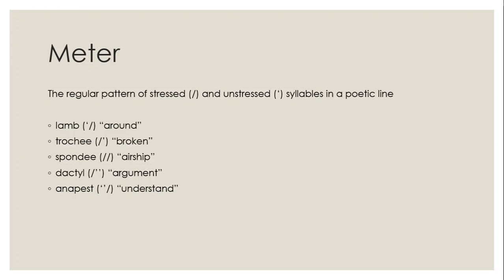Spondee is two stressed syllables. So that's airship. You're not going down on either one of those. You're going to stay even. Dactyl is a stressed and two unstressed. So this is for a 3-syllable word, and an example is argument. So argument, the R is stressed.